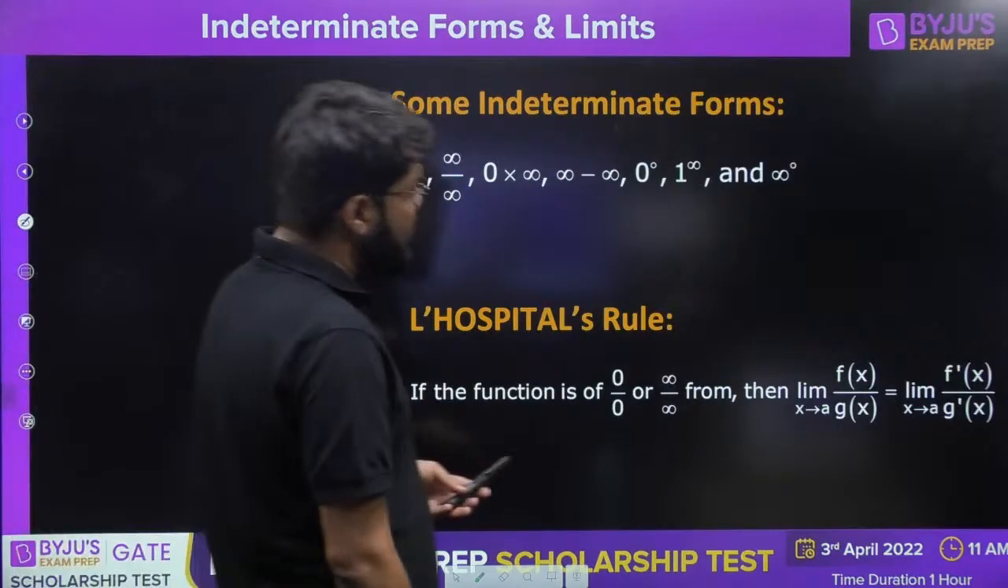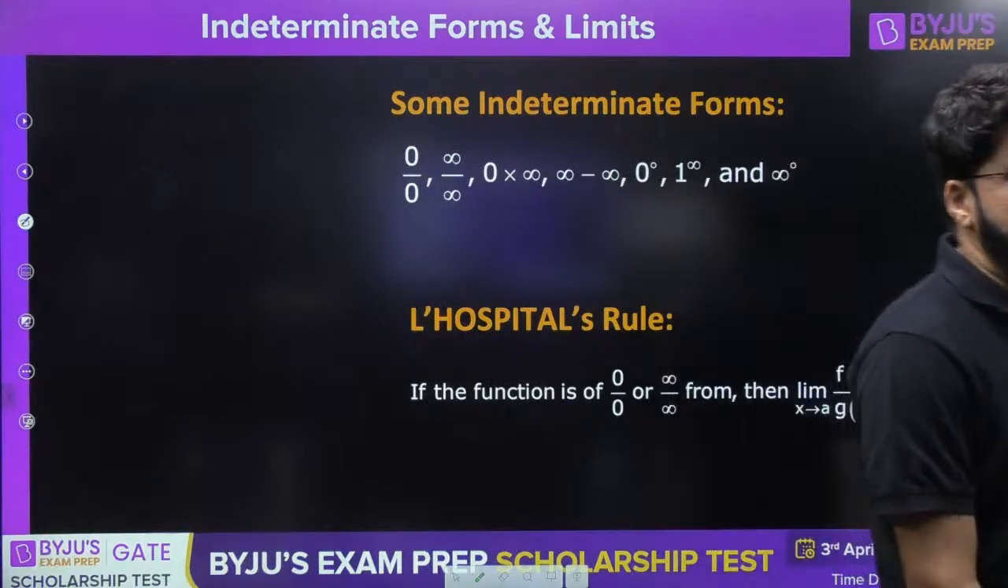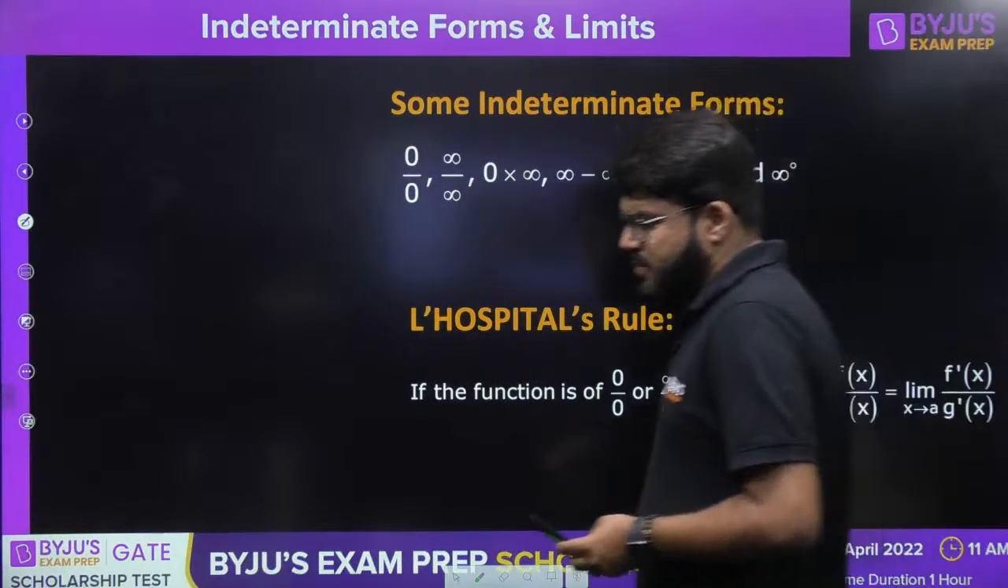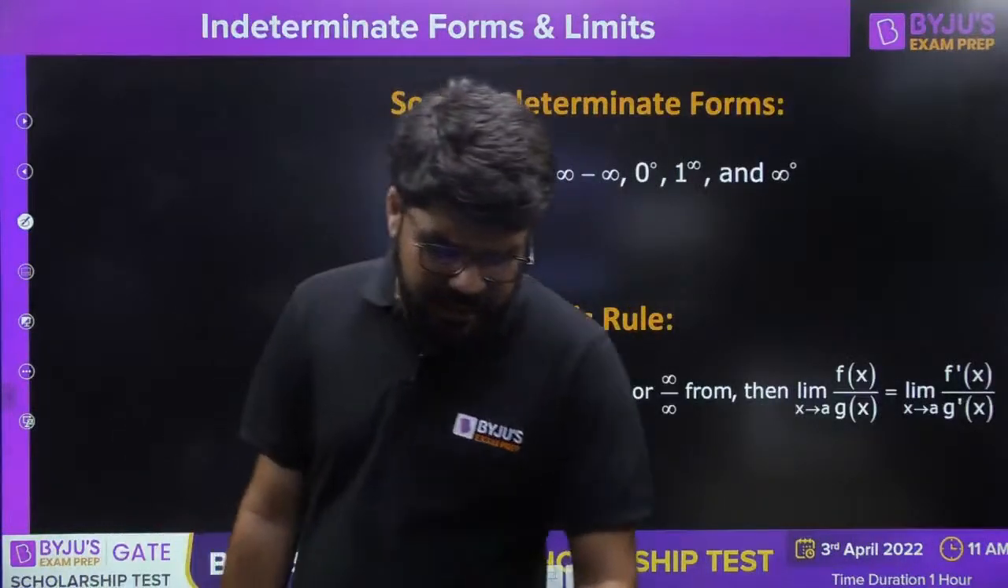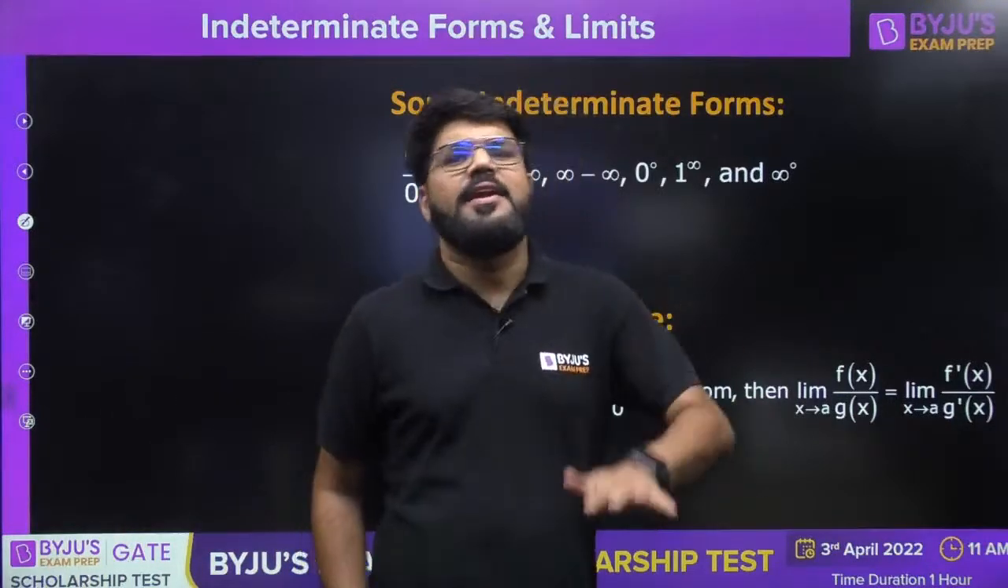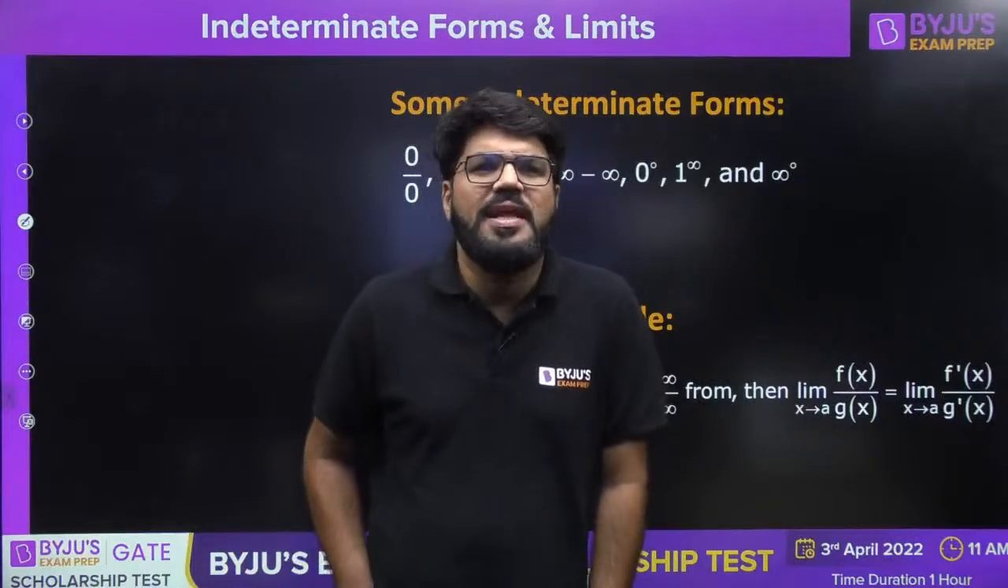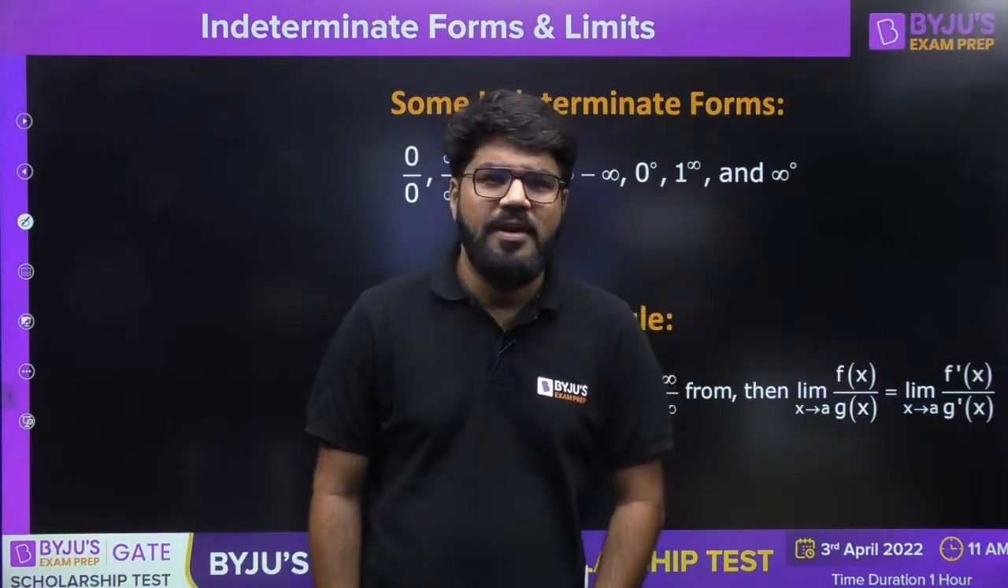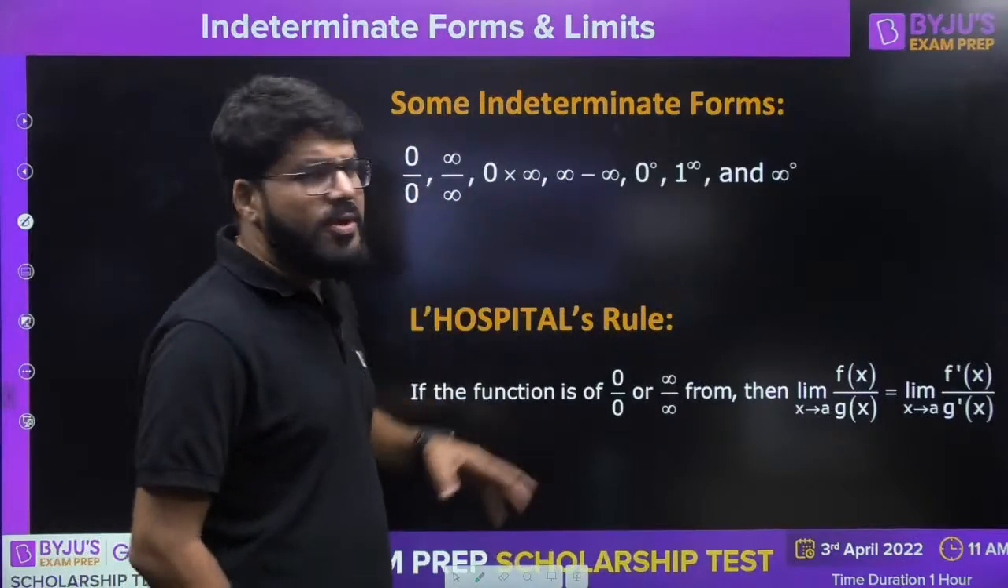So guys, there are some common indeterminate forms that you must always remember. What exactly do I mean by indeterminate form? There is a difference between indeterminate and undefined. Some students get the confusion that indeterminate means undefined. So if I say 0 by 0, is it undefined?